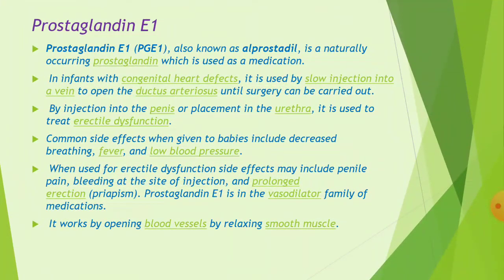Then prostaglandin E1, PGE1, is also known as alprostadil. It is a naturally occurring prostaglandin which is used as a medication in infants with a congenital heart defect. It is given by slow injection into a vein to open the ductus arteriosus until surgery can be carried out.